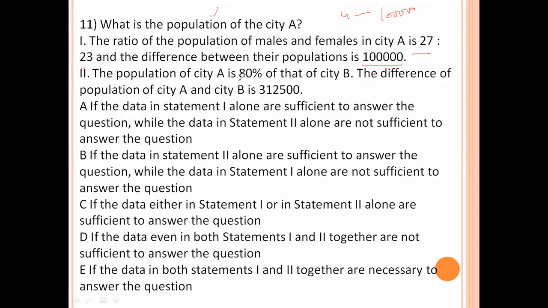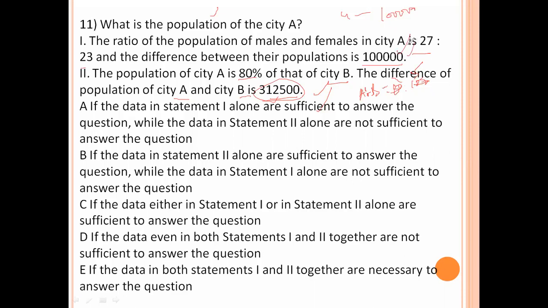And the population of city A is 80% of that of city B. The difference between the populations of city A and B is 3,12,500. A is 80% of B, which means if B is 100, A is 80. So A is to B is 4 is to 5. The difference is 1 part, and the 1 part value is this one. We get individually the A value as well as the B value.